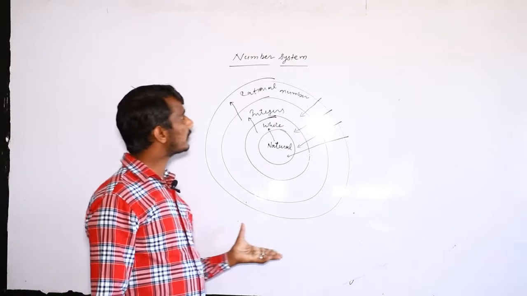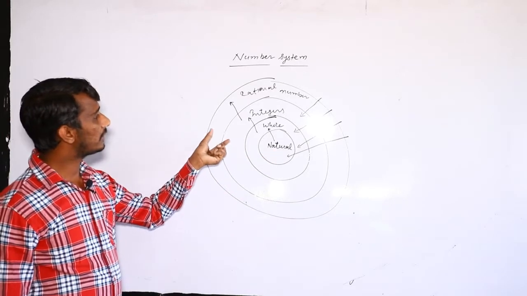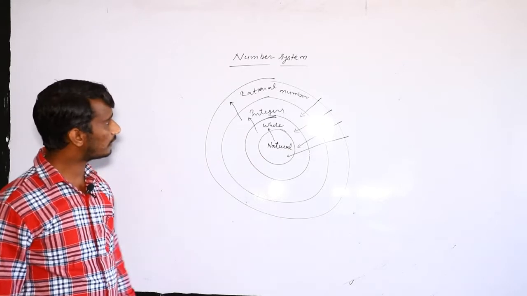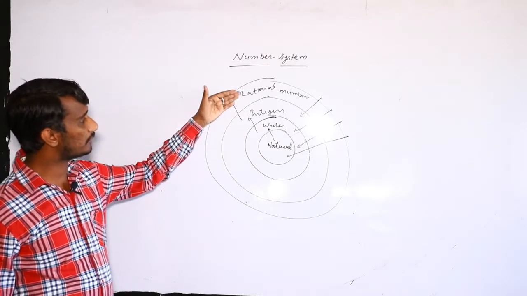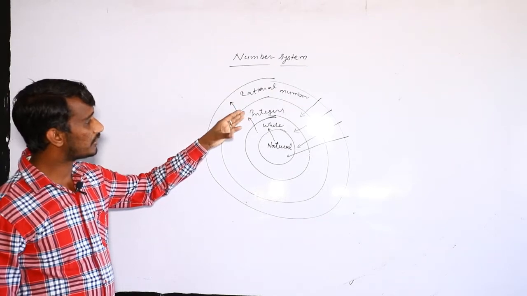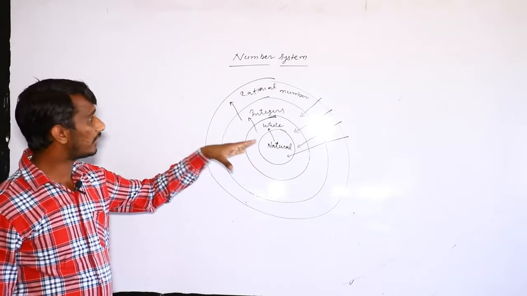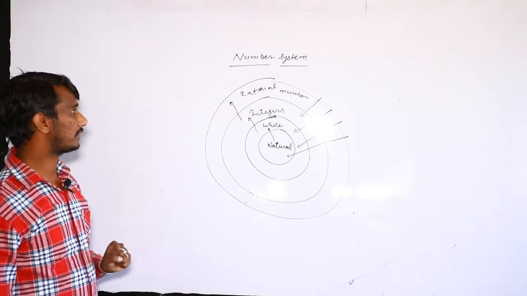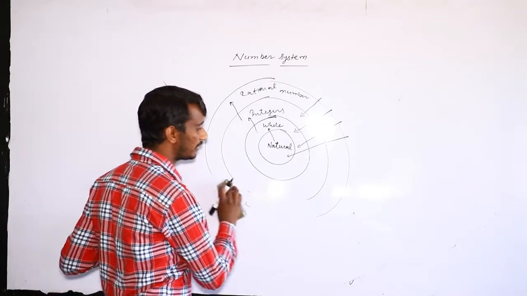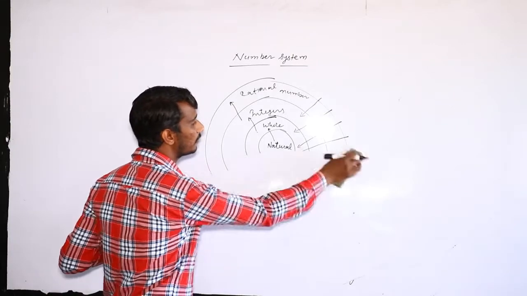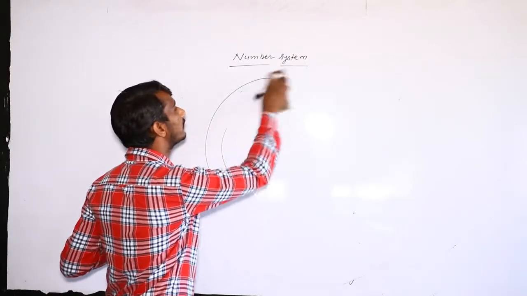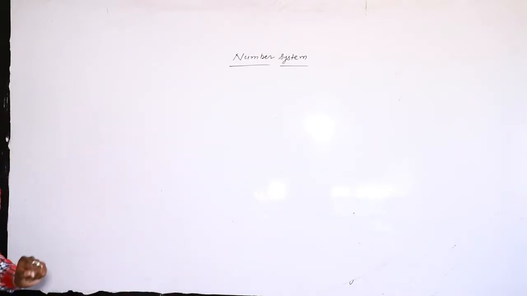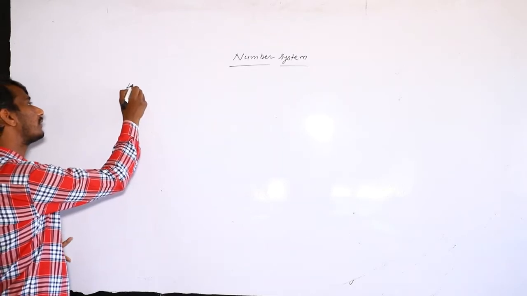So this is the concept of rational numbers and the relation between integers, whole and natural numbers. I hope you have understood the concept of rational numbers and integer, whole and natural numbers. And now we are finding some decimal numbers between two decimal numbers. This is a very important topic for you. And first we want to check how to represent a decimal number on the number line.